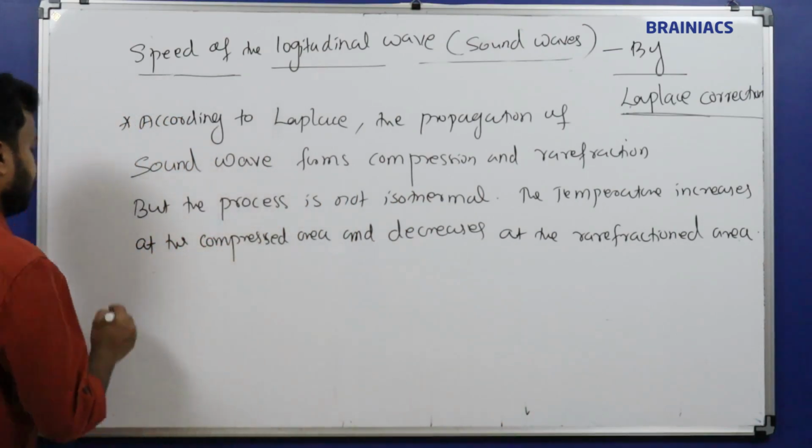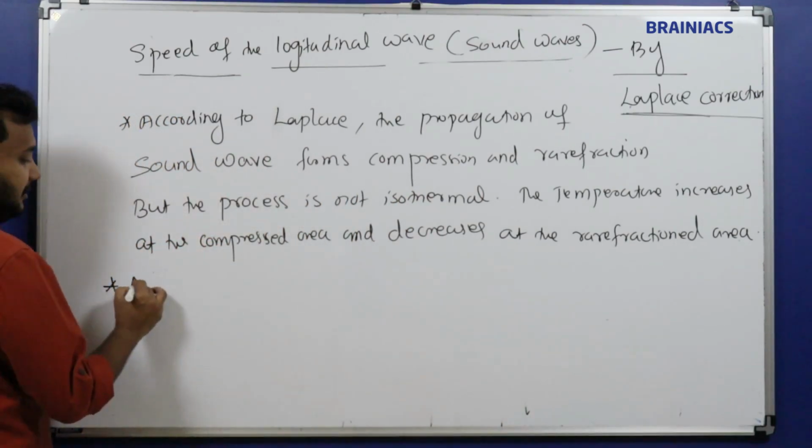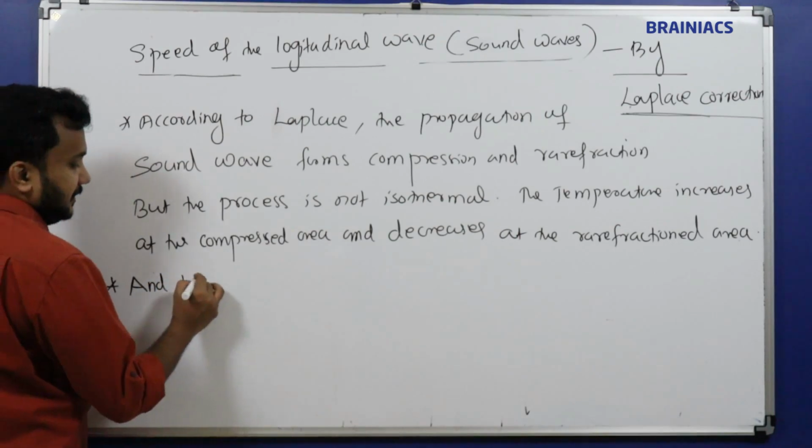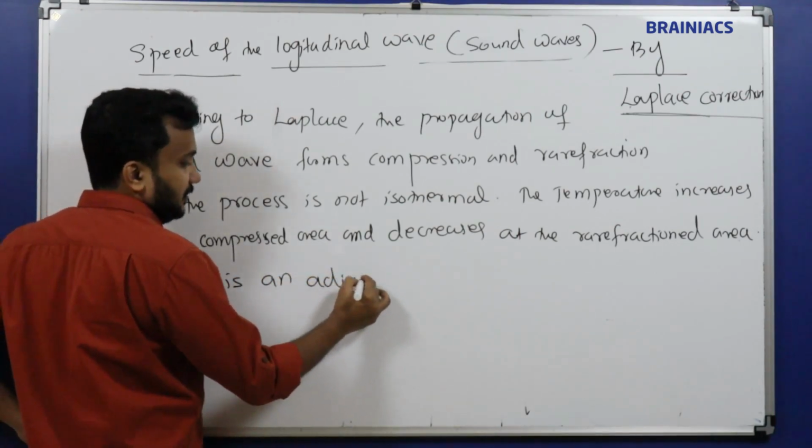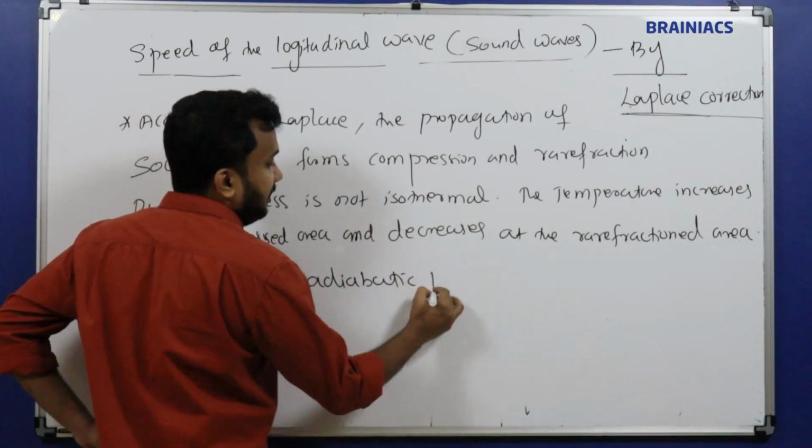So it is not an isothermal process. And the next point, this is an adiabatic process.